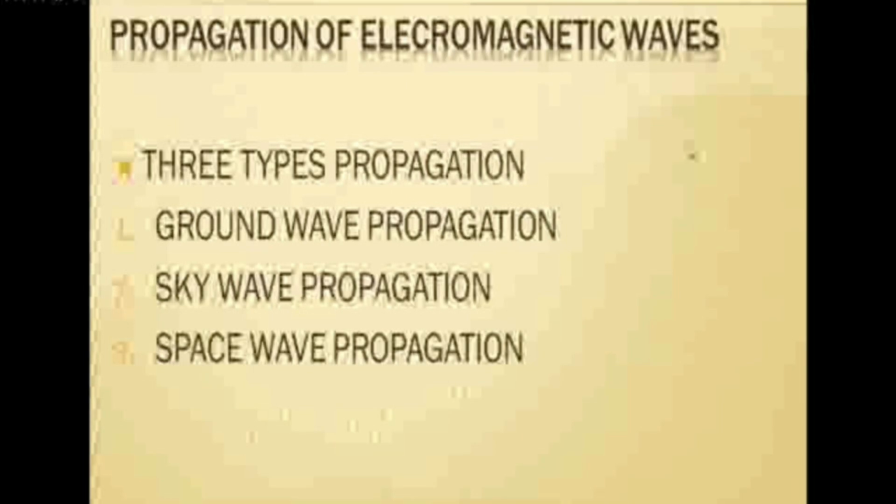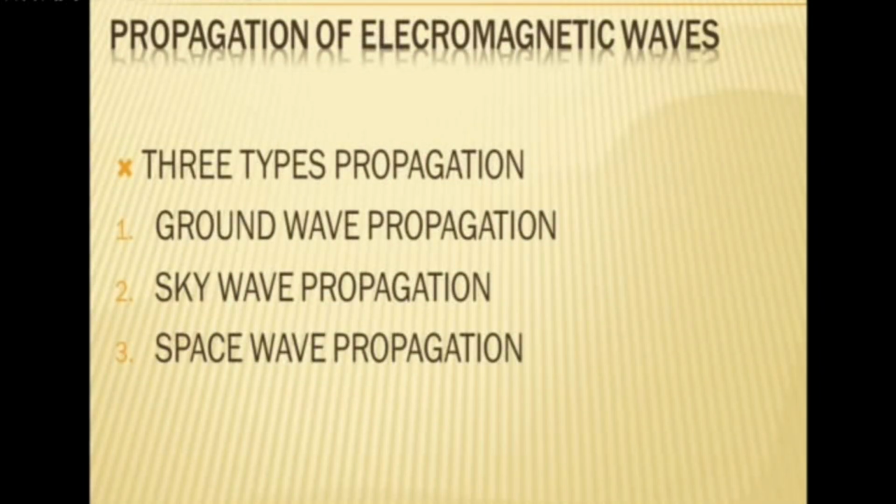Propagation of electromagnetic waves. We know what is meant by transmission and reception. We convert the carrier wave according to the input signal. After modulating that signal, the signal wave is transmitted through the antenna. So the antenna is transmitting the signal in the form of electromagnetic waves into the medium.